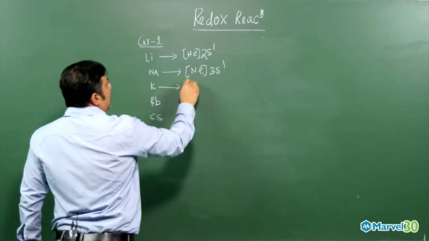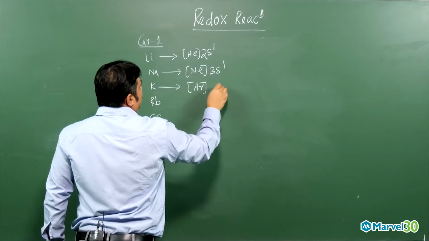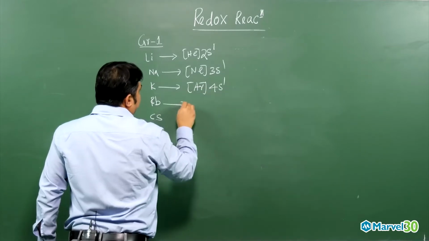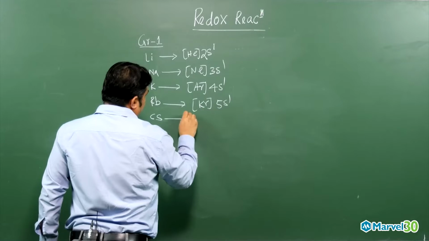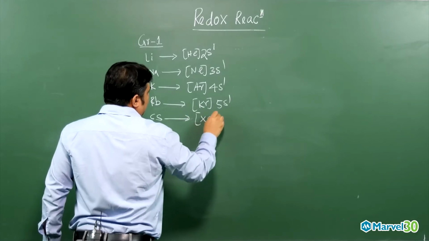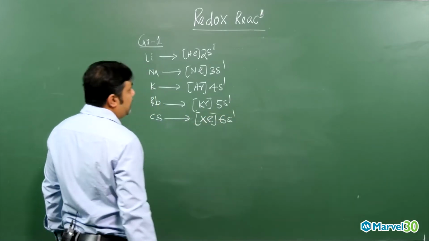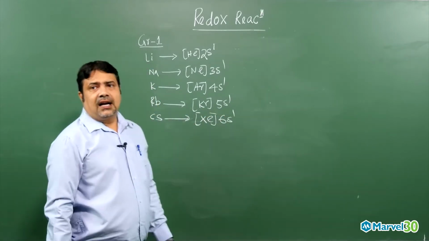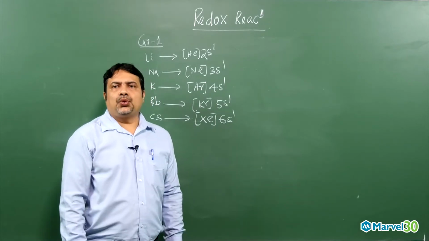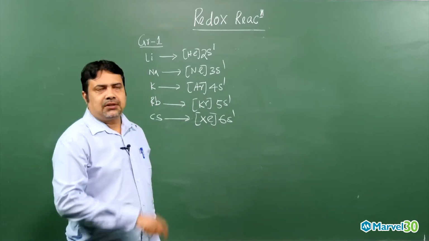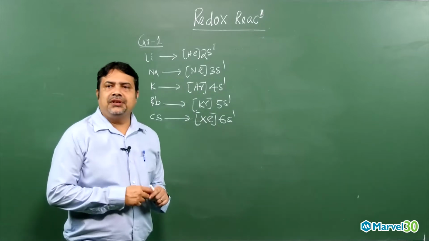Potassium, argon core, 4s1. Rubidium, krypton core, 5s1. And then cesium, xenon core, 6s1. So the valence electron is nothing but the electron in the orbital with the highest value of n, and the total number of electrons there is called the valence electron. In all cases the valence electron is 1.